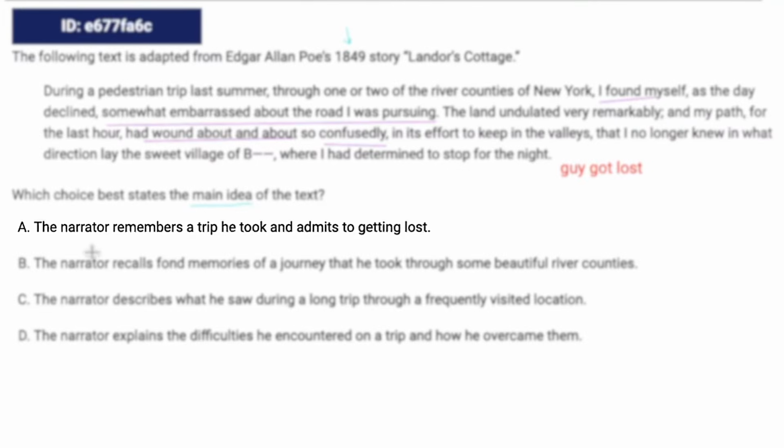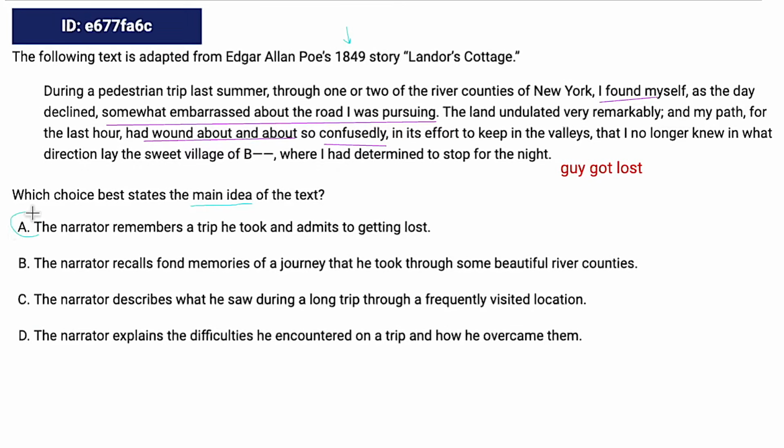All right. A: the narrator remembers a trip he took and admits to getting lost. All right, so that's going to be my answer. If it's that close to your prediction, go for it. Definitely eliminate if you aren't feeling confident, but I just want to demonstrate if you have a good prediction, you can click your answer, you can move on, and you're good to go.